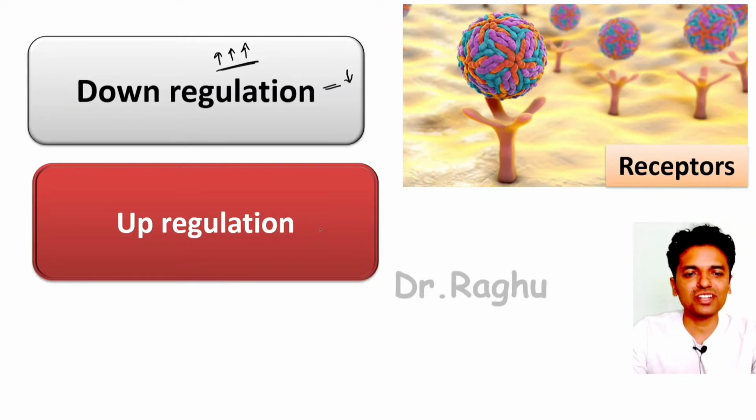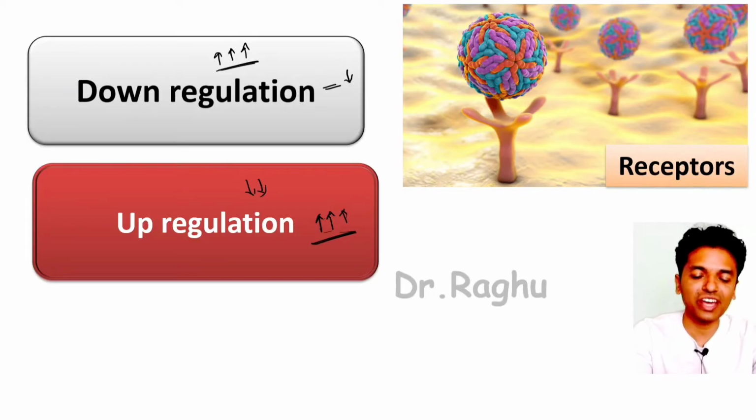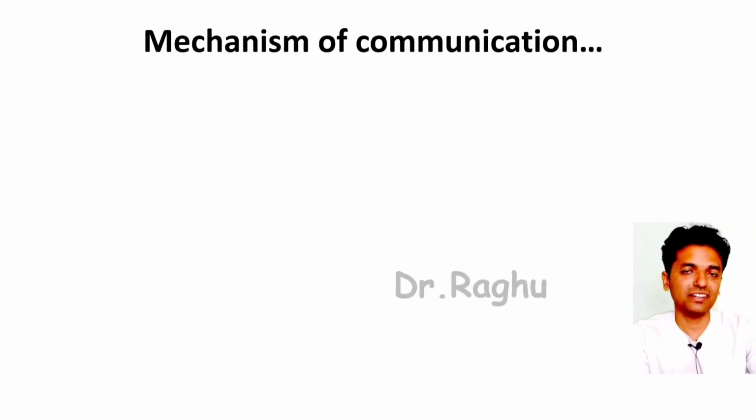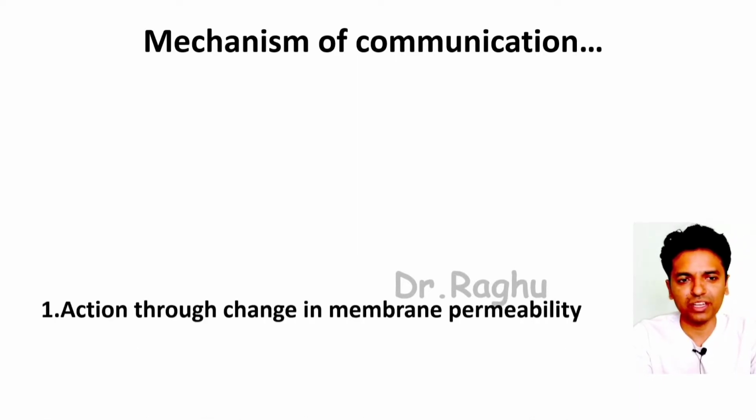And what is up regulation? Up regulation is entirely the reverse of that. Up regulation is increase in the number of receptors. Why? When the hormone which is secreted is less in amount. Very easy. Down regulation and up regulation. Next, let's understand the most important part of this video session, that is the mechanism of communication.